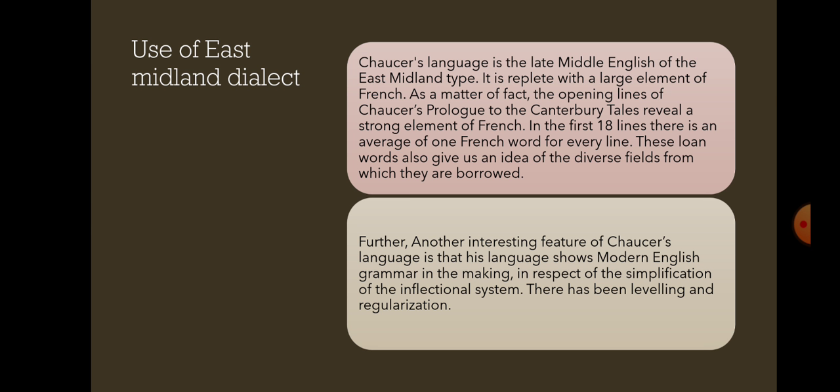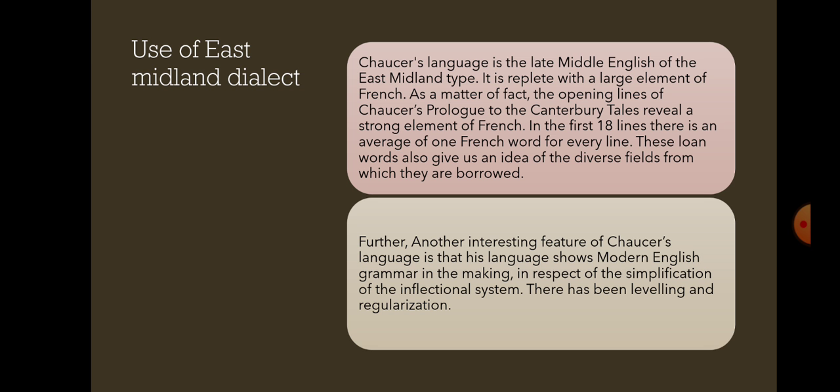Further, another interesting feature of Chaucer's language is the grammar. That is, his language shares similarity with modern English. How? Chaucer's language shares similarity with modern English with the leveling of the inflectional system and the importance given to word order.